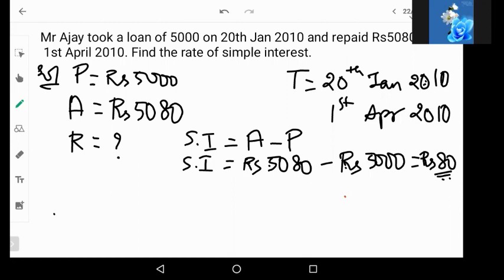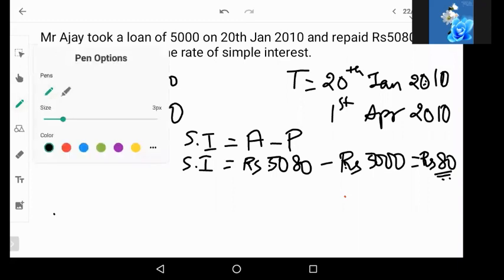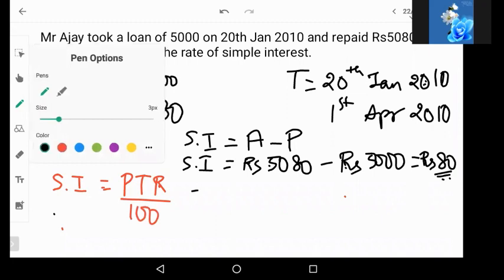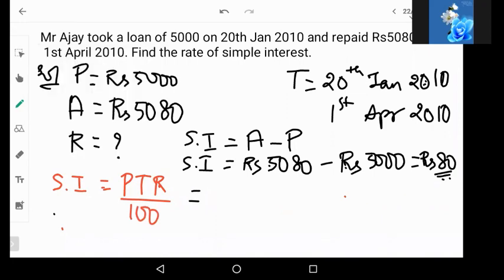Correct? So just by seeing the repaid amount minus the original loan, we are calculating the interest amount. Now we have almost all the information except R. Let us put all of this information into the simple interest formula and we will find out the R. Simple interest is equal to PTR by 100. Now let us start putting all the numbers.